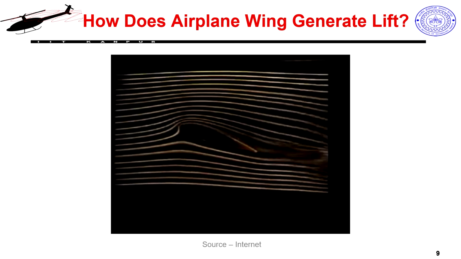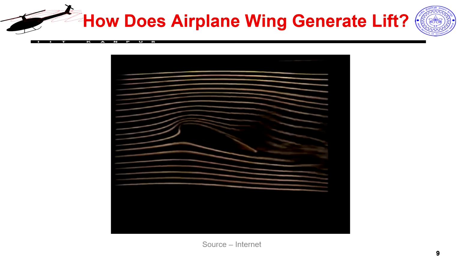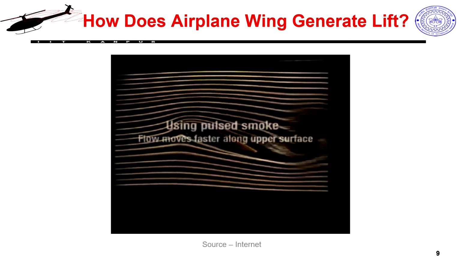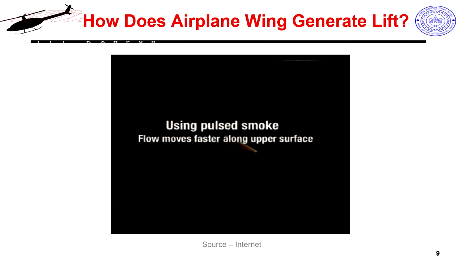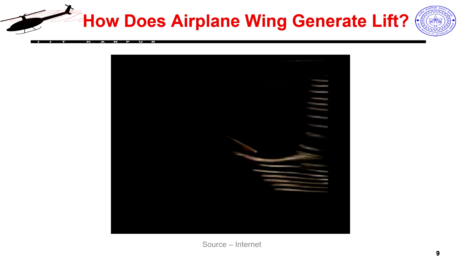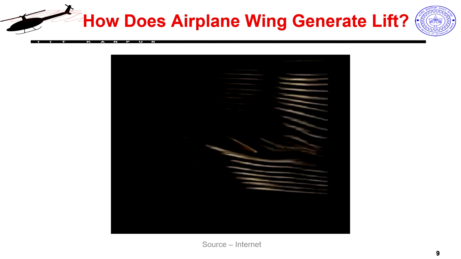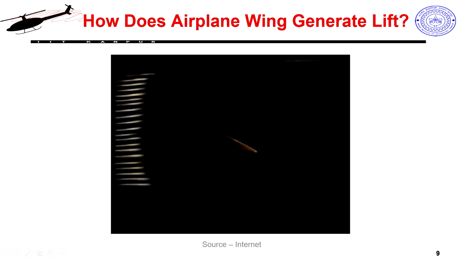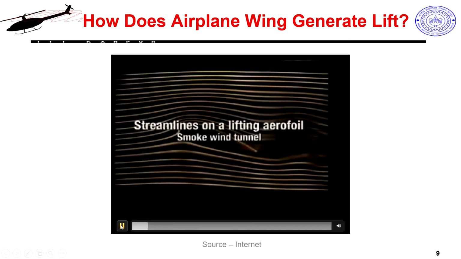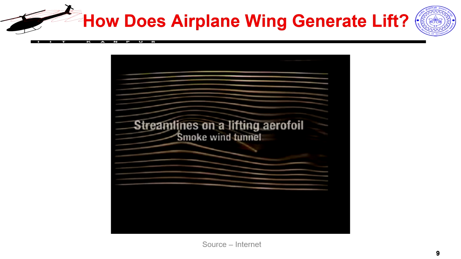This is a very nice video where they have put this airfoil in a smoke tunnel. What is a smoke tunnel? It is a regular wind tunnel, basically an area where I can have a controlled, nice laminar flow, and in that area I can insert some smoke which allows me to visualize the flow. So, you can see very nicely what we saw as the streamlines.